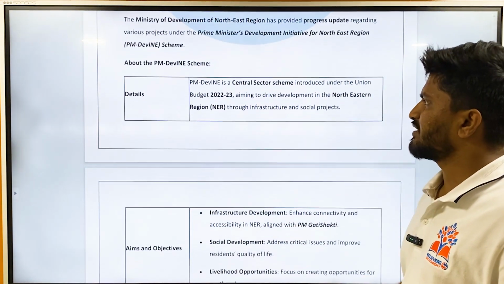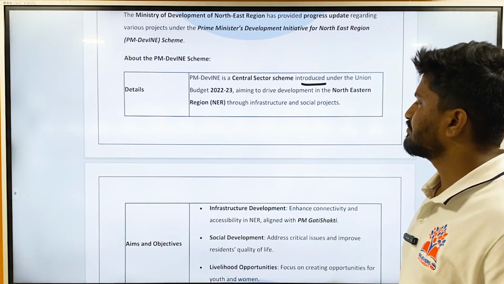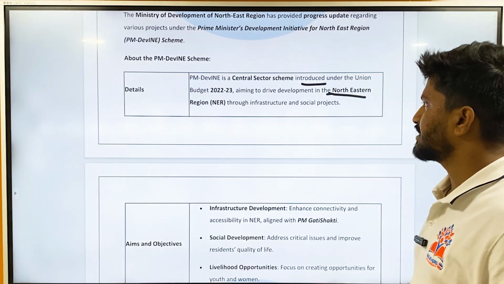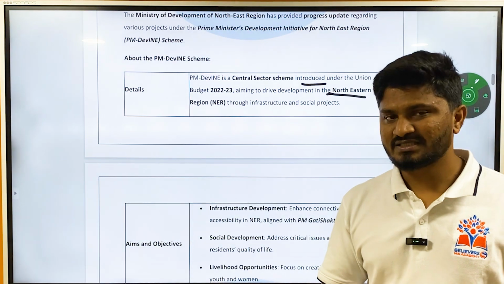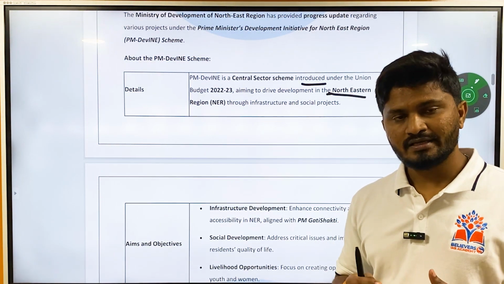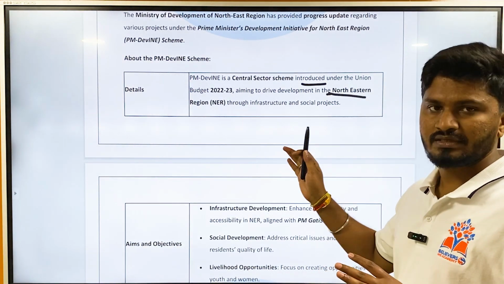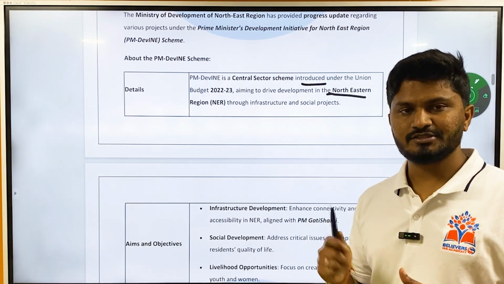So what is the PM DevINE Scheme? It is a central sector scheme introduced under the Union Budget 2023, aiming to drive development in the northeastern region through infrastructure and social projects. The Northeast is one of the most neglected parts of India, but it is also one of the most important strategically as well as economically. So this scheme aims to develop infrastructure and other facilities in that region.